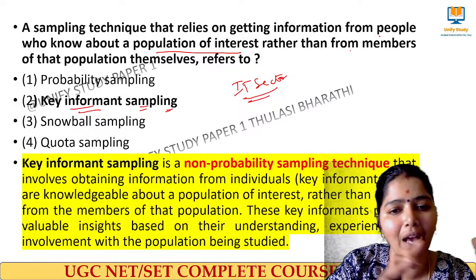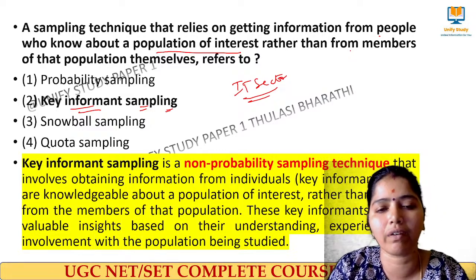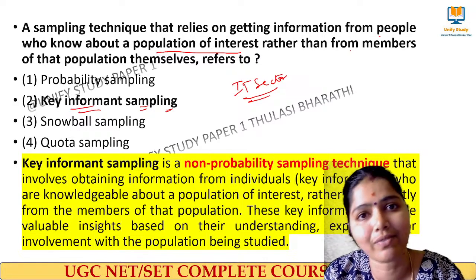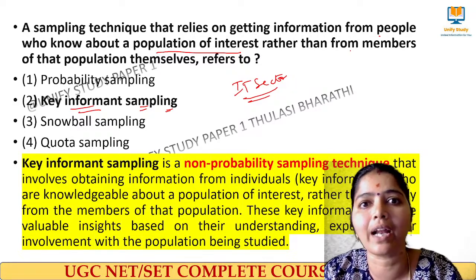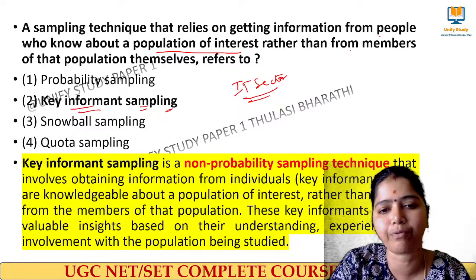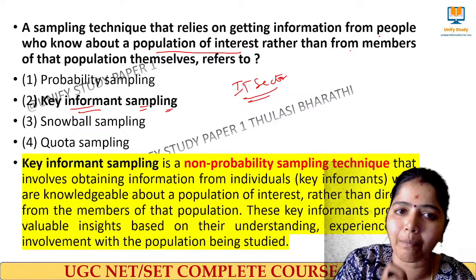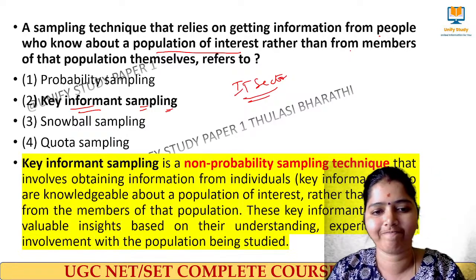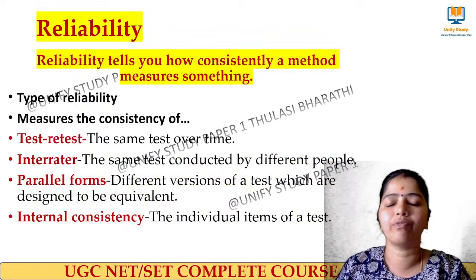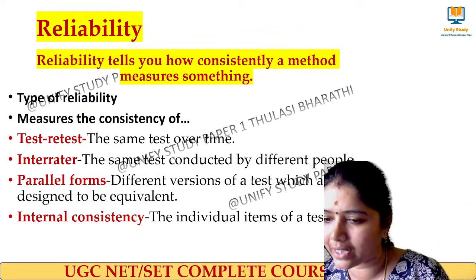Say for example, the whole population will be there based on age or based on income level or based on some kind of categories, right? So based on some categories which I want to measure, I would categorize that population, and then each dimension I'll be representing, and that is called dimensional sampling. Okay, right. Next one, we move to a very important short question expected from this topic, reliability and validity of data.